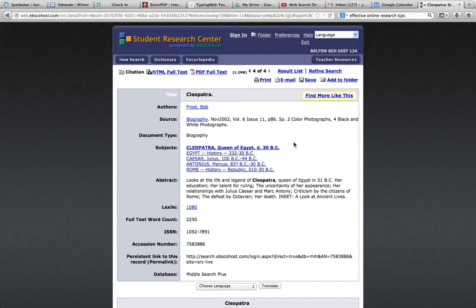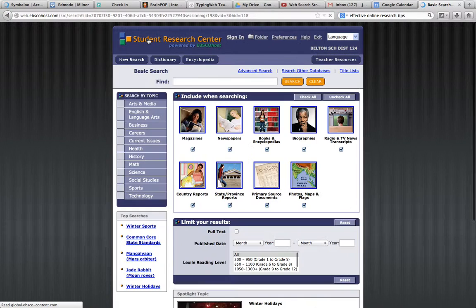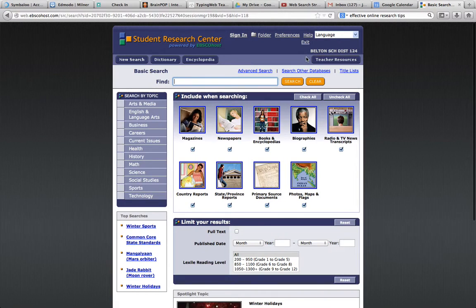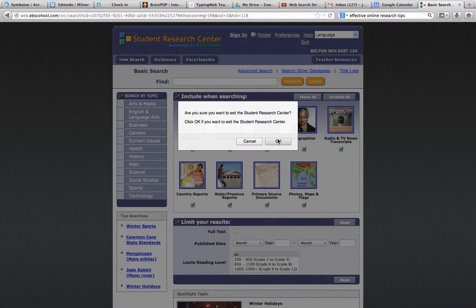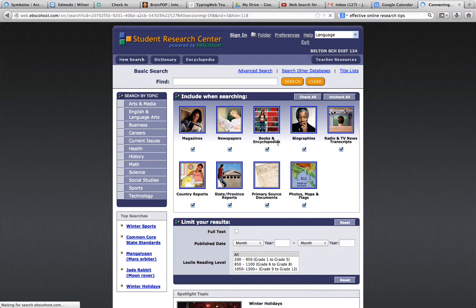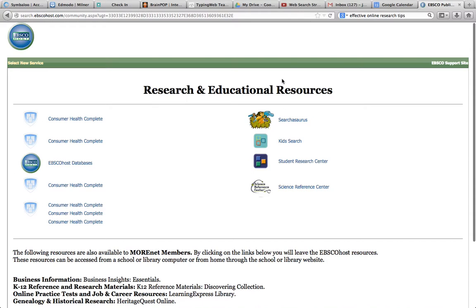So these are databases that you can use to make sure you are getting trustworthy information. You'll find it right here, Research Educational Resources, and just by clicking on the database button on Mill Creek Elementary, millcreekmediacenter.weebly.com.